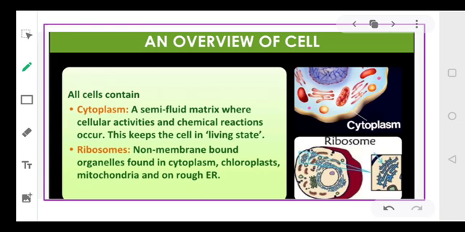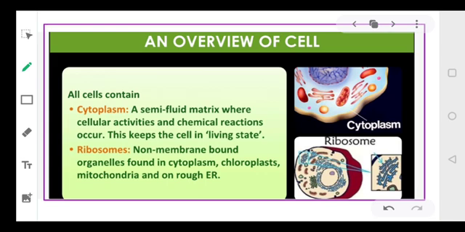Now coming to the overview of a cell. Now basically, I hope you have seen the onion peel. Have you seen onion peel, dear students? Have you made a slide of it? Very good. So in class 9th, I suppose that you have prepared slides of onion peel and even the human cheek cells, and you must have observed them under the microscope. Okay. So onion cell basically is a typical plant cell, while your human cheek cell is an animal cell. Okay. So we can easily compare.